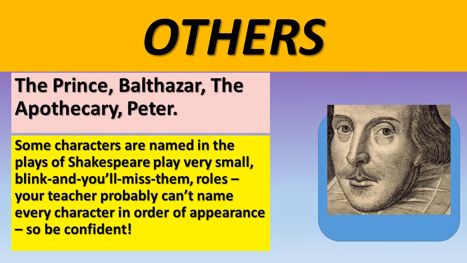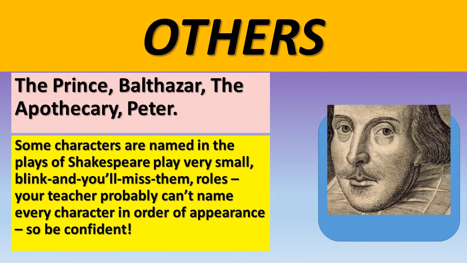We've got the apothecary, which is a creepy little man that sells Romeo some poison. And we've got somebody called Peter, who turns up for a short moment with the nurse. The nurse, when she speaks to Romeo, brings somebody called Peter along just to make her look high status, which is quite interesting because actually that doesn't quite work out the way she had hoped it would do. And Romeo ends up giving her some money for her troubles.